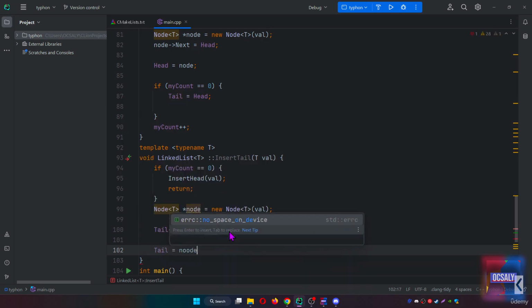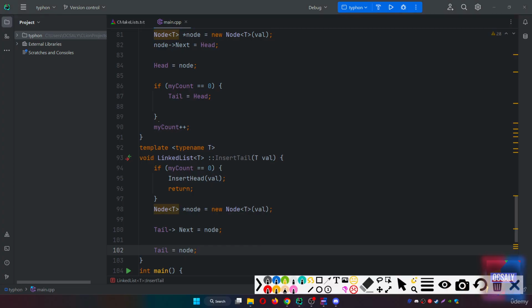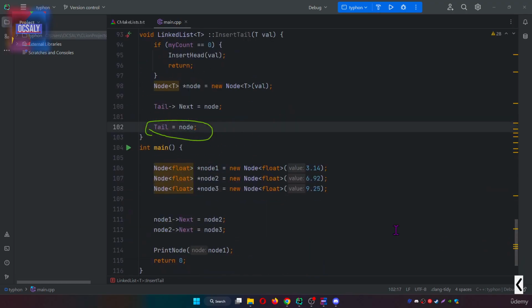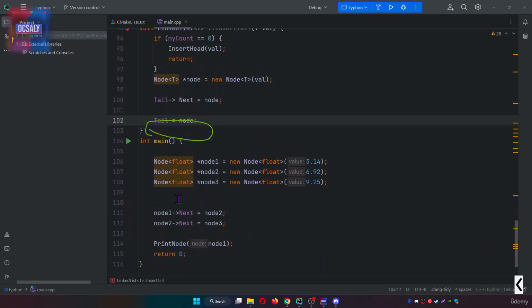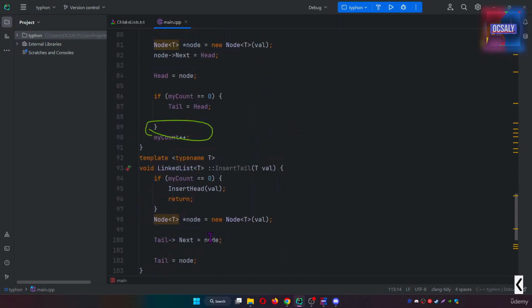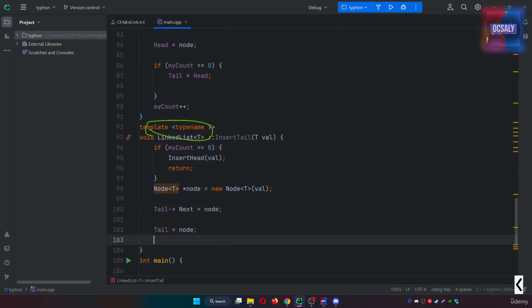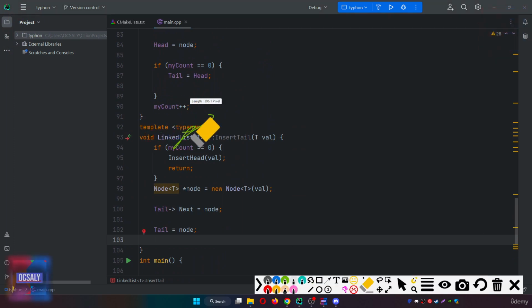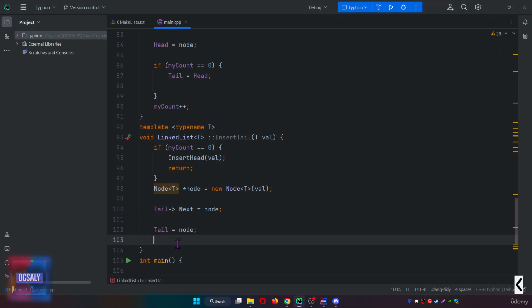And after that, we will add one element as we did in the insert head method. So my count is going to be plus plus. That's it.